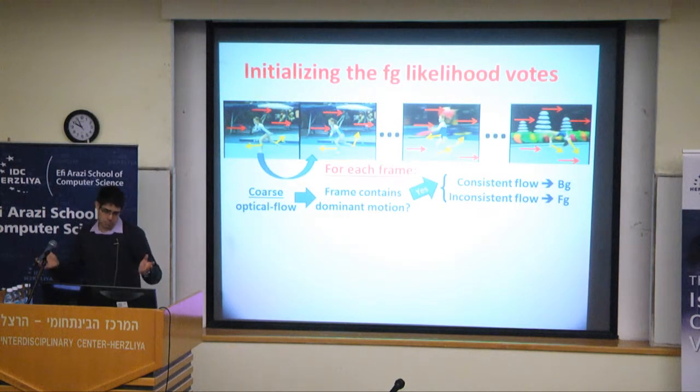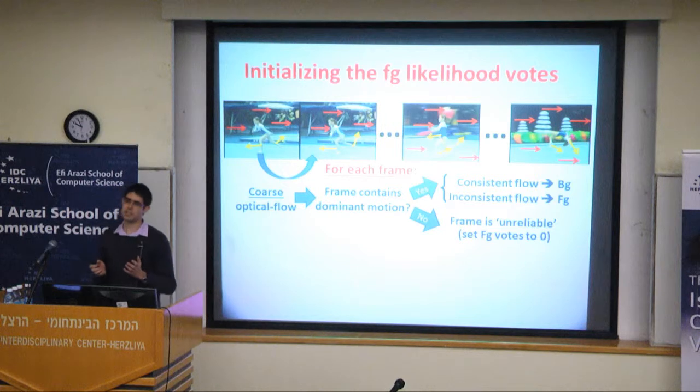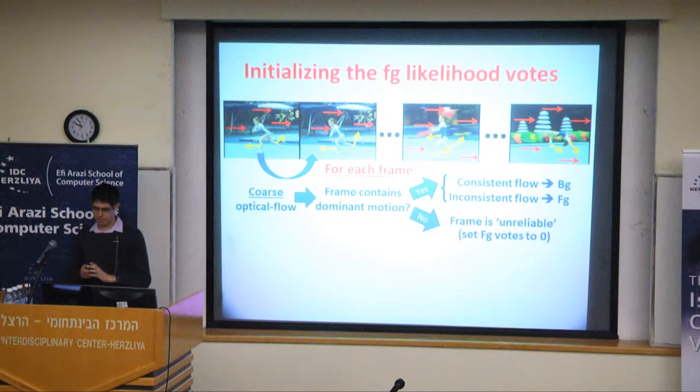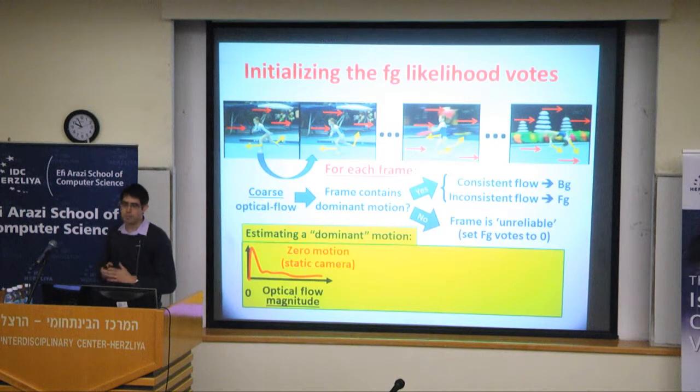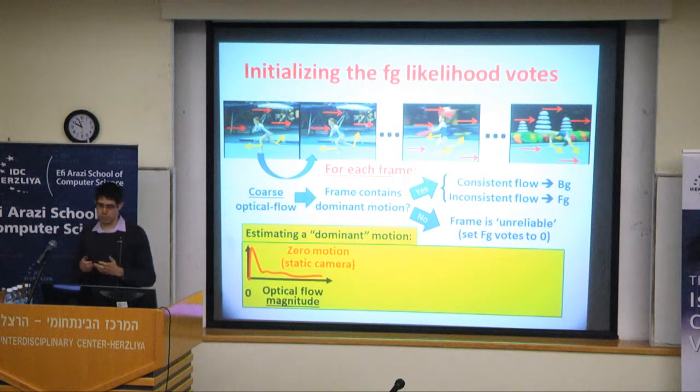Now, there are cases where we are not able to find any dominant motion. In that case, we'll consider this frame to be unreliable for initialization and just blindly set the foreground votes to be 0. So what do I mean by dominant motion? Here we have two cases. The first is to look at the optical flow magnitude and check if there is a strong peak around 0. If there is a strong peak around 0, then this corresponds to 0 motion, meaning that the camera was static or nearly static. So all the pixels which have low optical flow magnitude will be background, and all the ones that have high magnitude will be foreground.